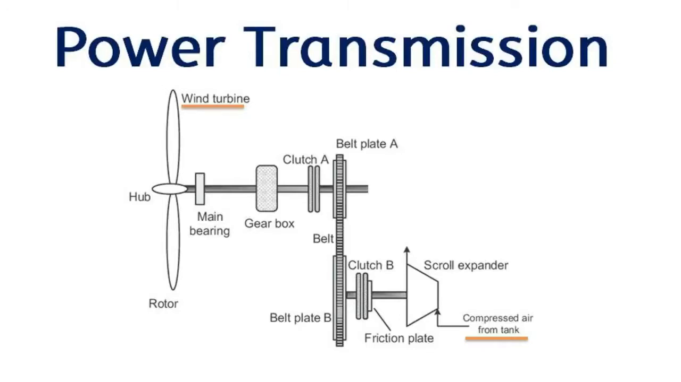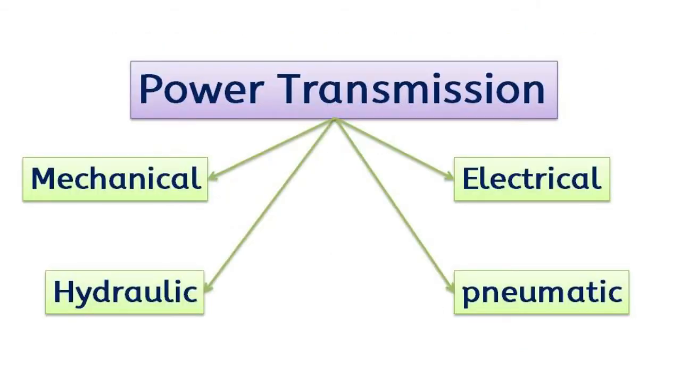Power transmission is the movement of energy or motion from one place to a location where it is applied to perform a useful work. Power is defined formally as energy per unit time. In the diagram shown, wind turbine is a source of power and this power is transferred to a compressor using belt drive, gearbox and couplings. Therefore, belt drive, gearbox and couplings are together called as a transmission system. Power transmission is broadly classified into mechanical, electrical, hydraulic and pneumatic.